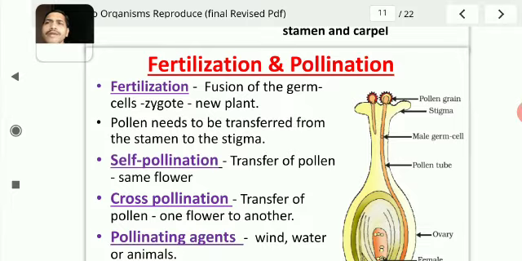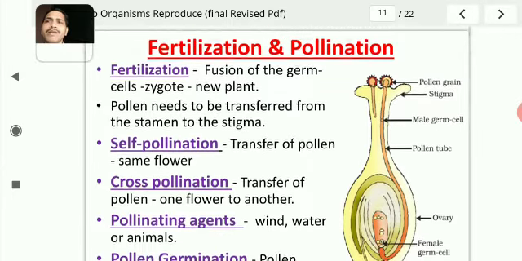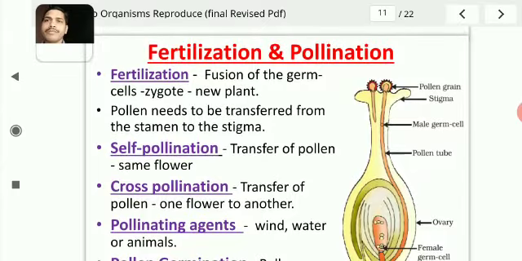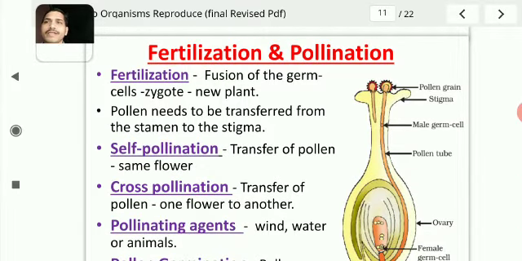Here, pollen needs to be transferred from the stamen to the stigma. As we had discussed, the stamen is the male reproductive part of the flower and stigma is the female reproductive part of the flower. So, in fertilization, the pollen grains must be transferred from the male reproductive part of the flower to the female reproductive part of the flower.